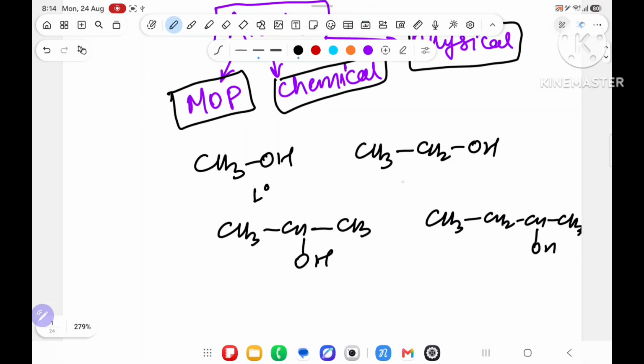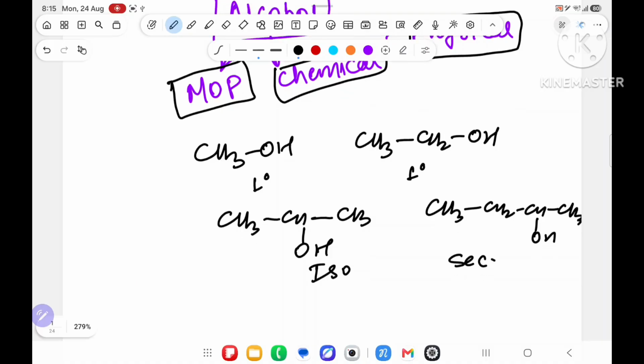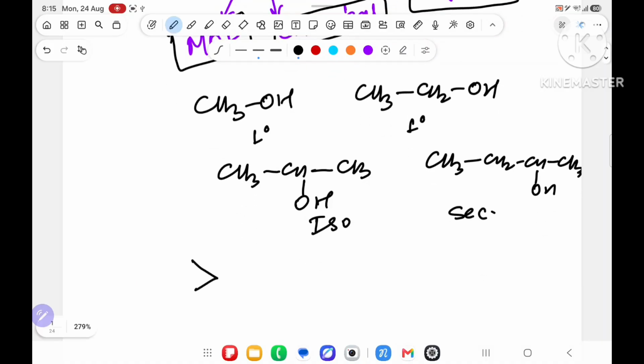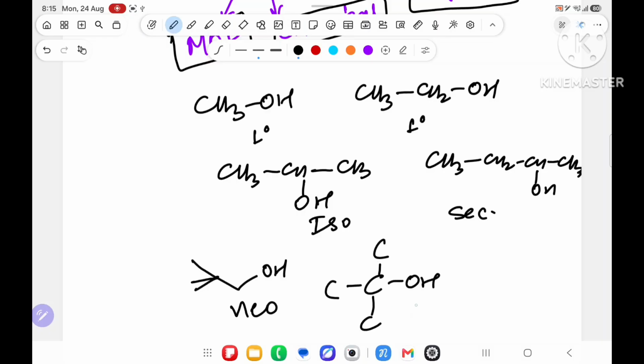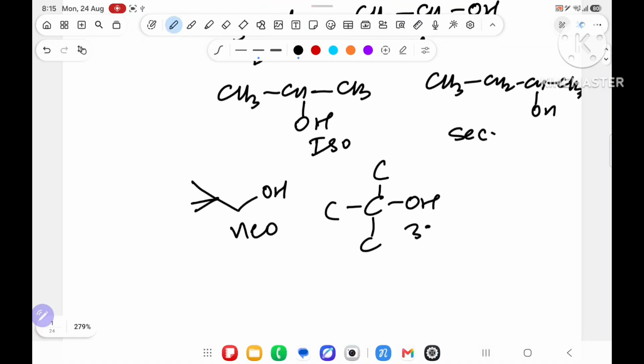This is 1 degree, this is 1 degree, this is iso, this is secondary. This is neo. This is 3 degree tertiary. This is 2 degree. Secondary means 2 degree. It is neo.